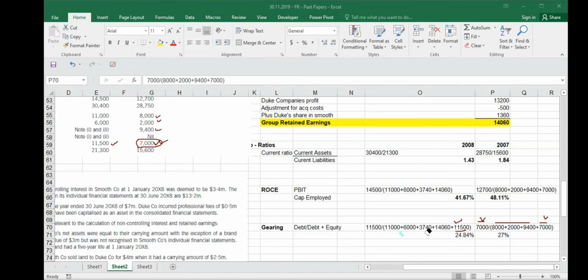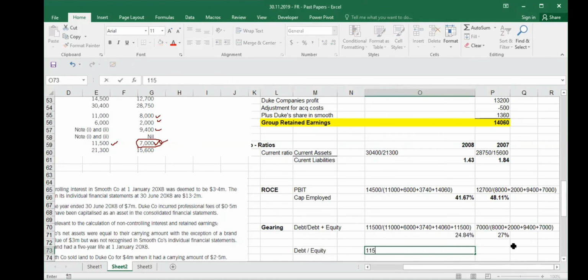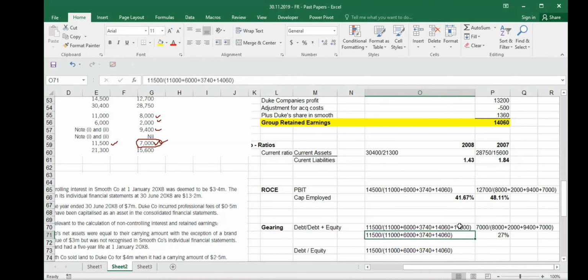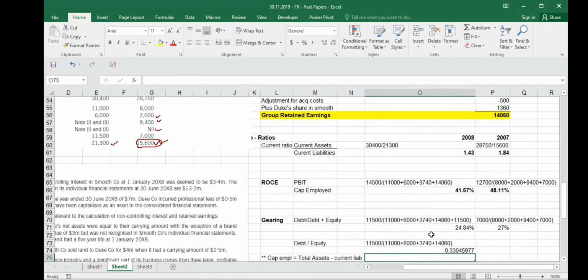What I did is use the formula debt over debt plus equity. But sometimes you can say debt divided by equity. This is also one way of doing it. Whether you do it like this or like this, the answers will be different, but they will give you marks. If you want to do debt over equity, then you say 11,500 divided by just equity. How much is equity in 2008? Equity is 11,000 plus 6,000 plus 3,740 plus 14,600, and you just ignore 11,500. When you put it here, your gearing ratio comes out to be 33%.